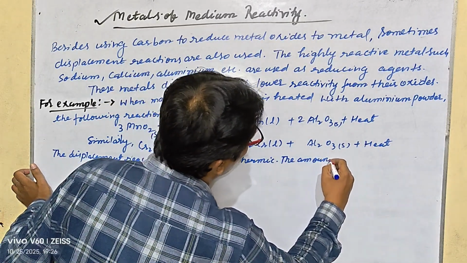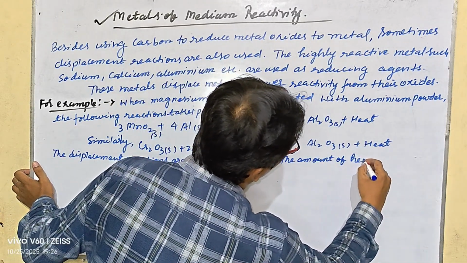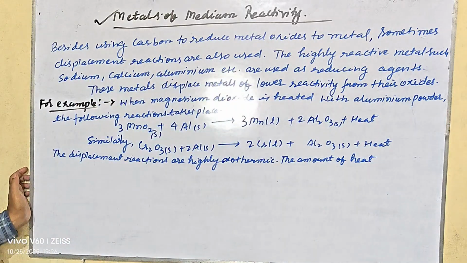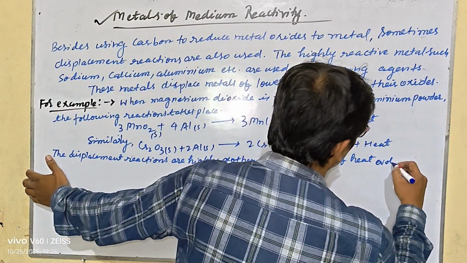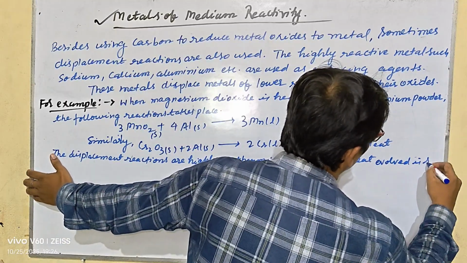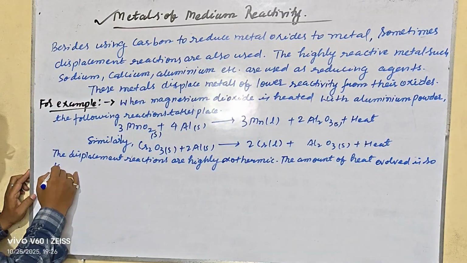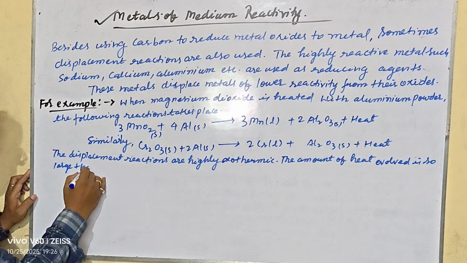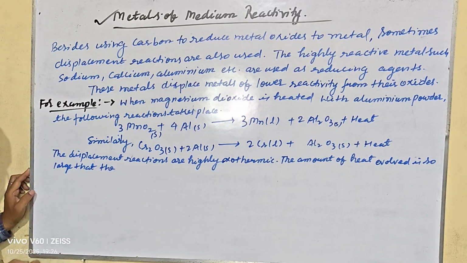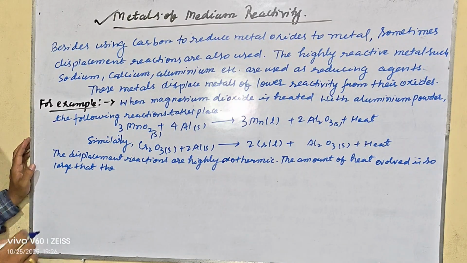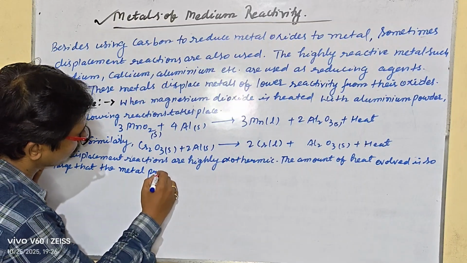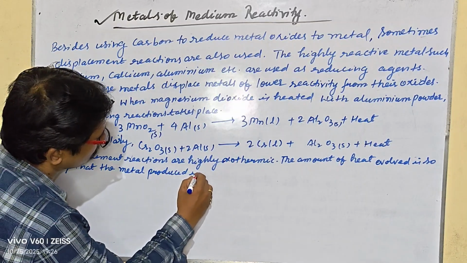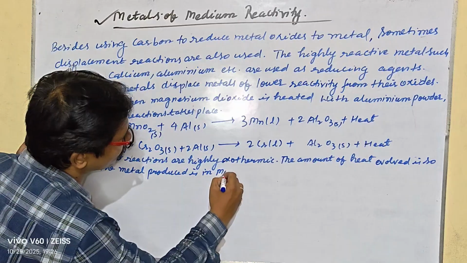The amount of heat evolved is so large that the metal produced is in molten state.